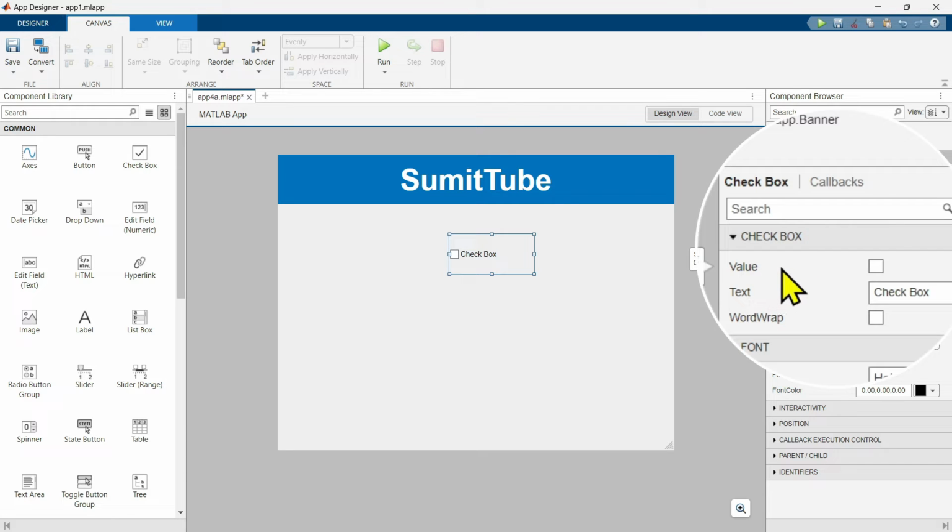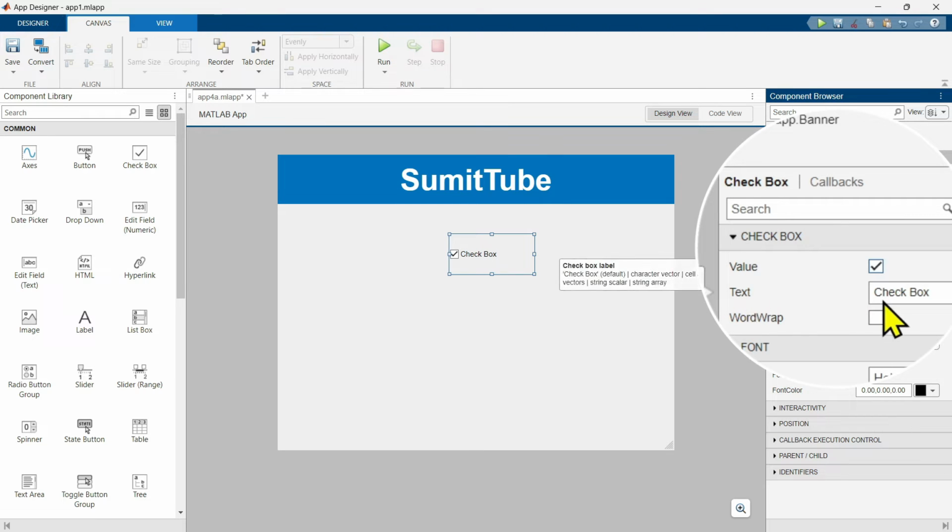The first property we are going to see is this value property. This is the most important property. It is going to indicate whether this checkbox is checked or unchecked. Now this default property is unchecked as you can see here. Now we can change it. If we check this, now this default property would be checked.